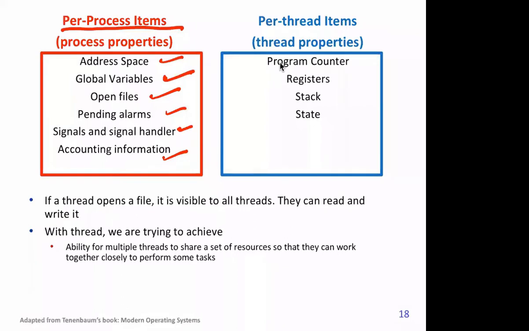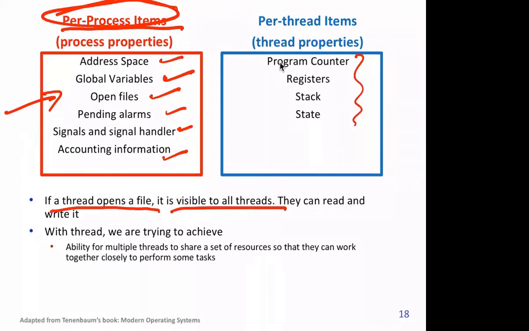It's a little confusing, but all threads of a process have access to all these things. However, something that's personal to a thread are these. So if a thread opens a file, it's visible to all threads, so they can read and write into it. What are we trying to achieve with threads?